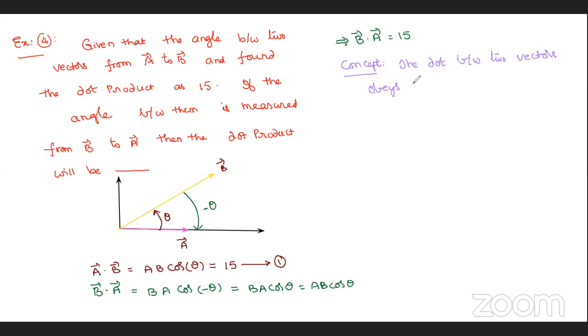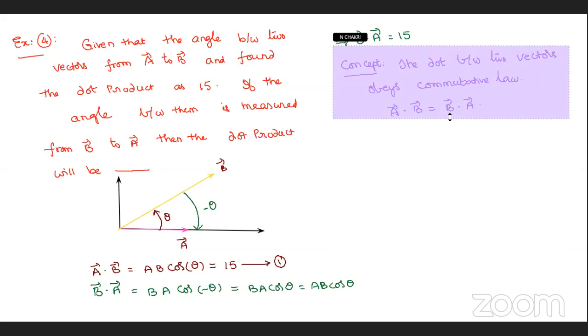If A bar plus B bar equals B bar plus A bar, what do we call it? Commutative law, very good. So it obeys the commutative law. Commutative law means A bar dot B bar is always equal to B bar dot A bar. The dot product obeys the commutative law.